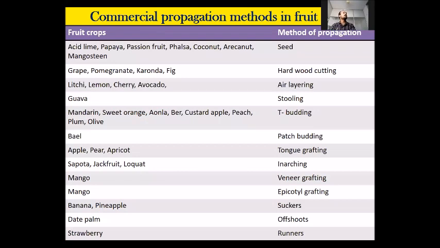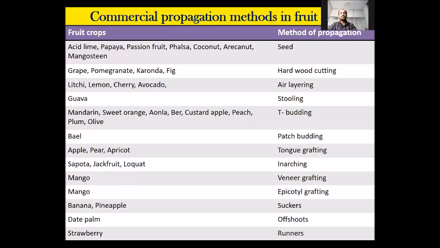Next slide is telling about the commercial propagation methods in the fruit crops. Some fruit crops like papaya and passion fruit are propagated with the seed. Some fruit crops like grape, pomegranate, and fig are propagated with hardwood cutting. Lychee, cherry, and avocado are propagated with air layering. In guava, the stooling or mound layering method of propagation is followed. In mango, veneer grafting is followed for commercial purposes.